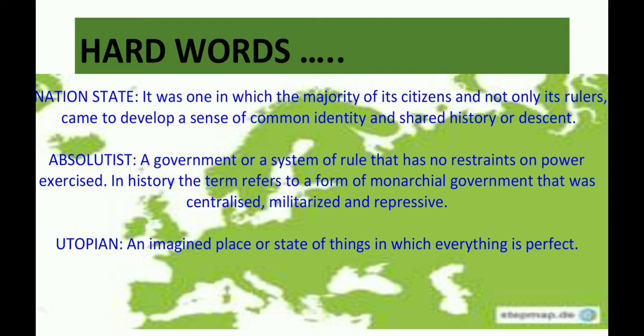In history, the term refers to a form of monarchical government that was centralized, militarized, and repressive. Utopian means an imagined place or state of things in which everything is perfect. And the image which was prepared by Frederic Sorrieu was a utopian image.